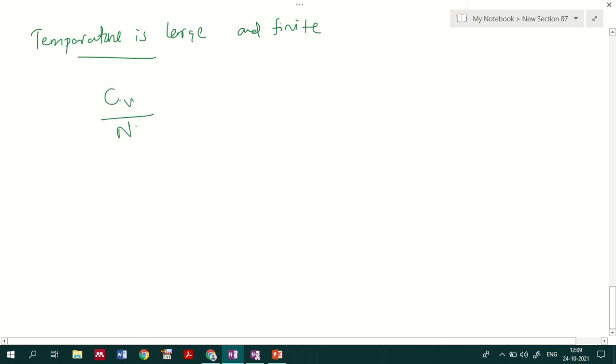Now the next case we will address is when the temperature is large, or high and finite. What is the difference there? Here we will consider Cv by Nk.